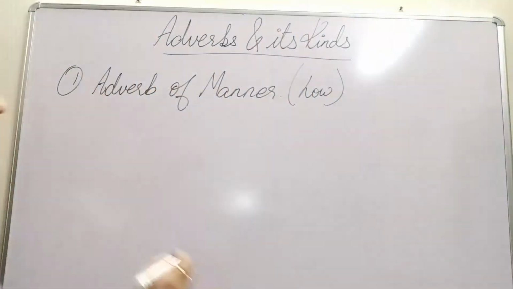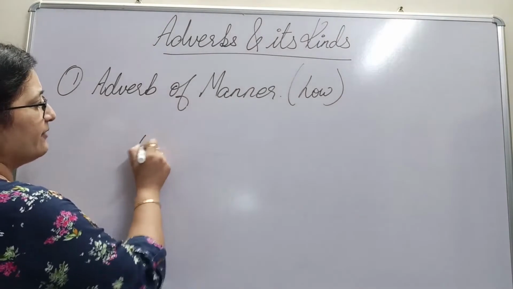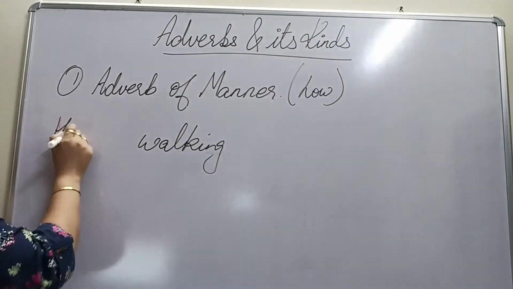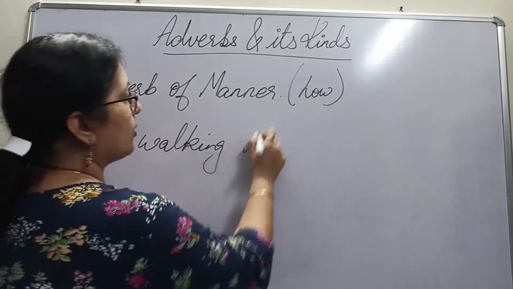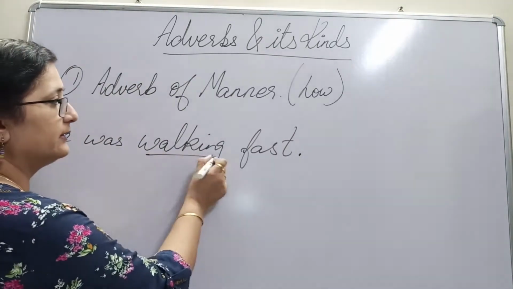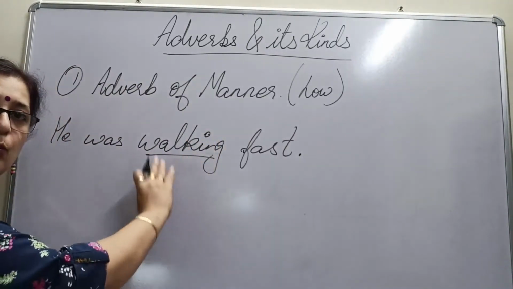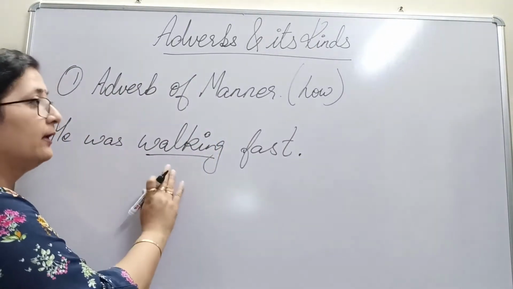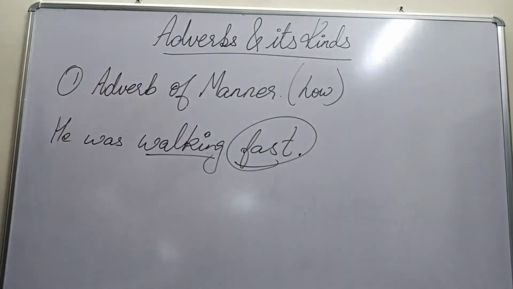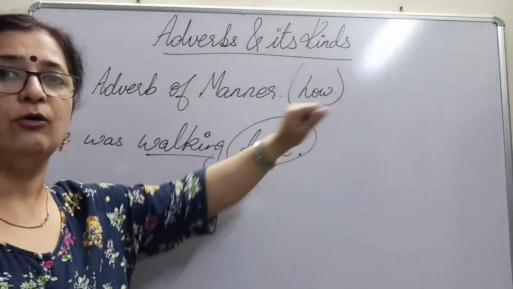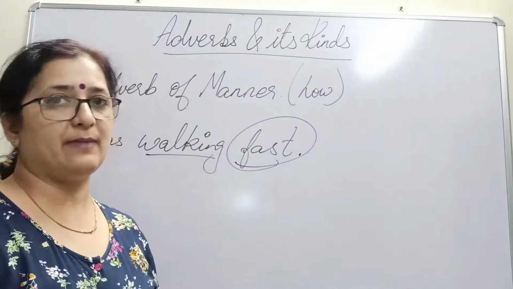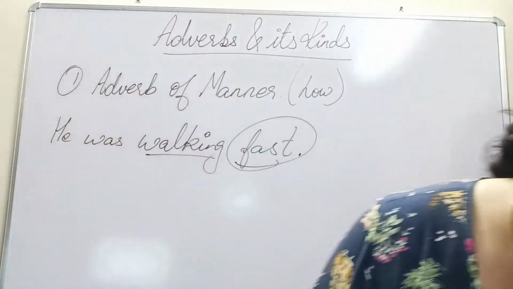For example, if I say walking fast, let me just put it in a sentence. He was walking fast. Now, the first thing we need to pick up is the verb. This is walking. And how was he walking? Which is the word which is describing walking? Fast. So this is our adverb, and it asks the question how. So that becomes adverb of manner when it talks about how some action has been taken.